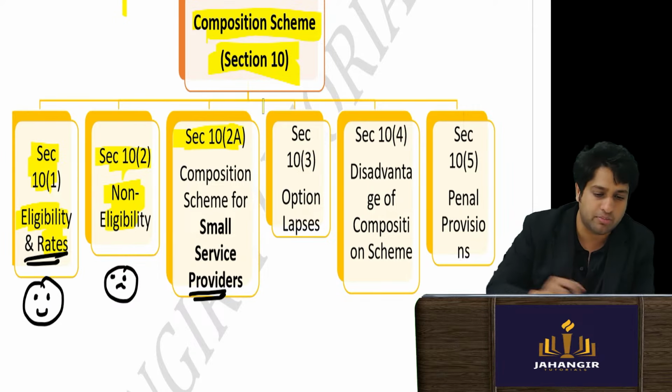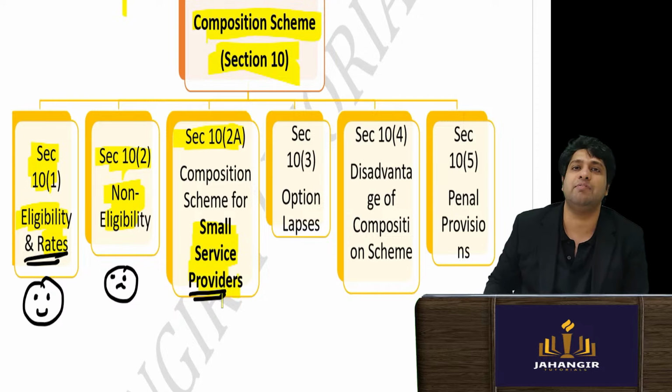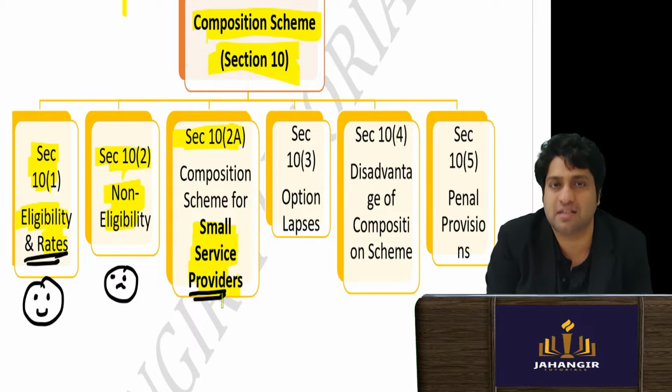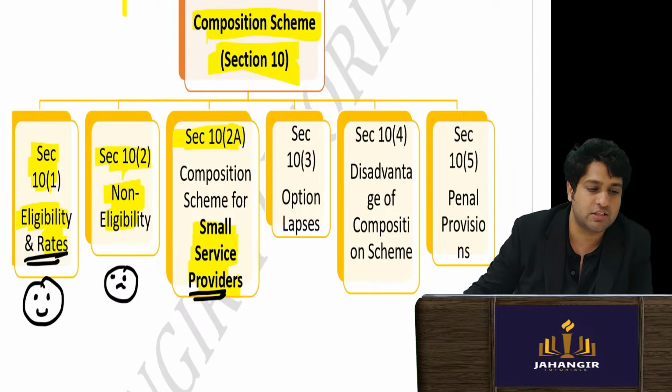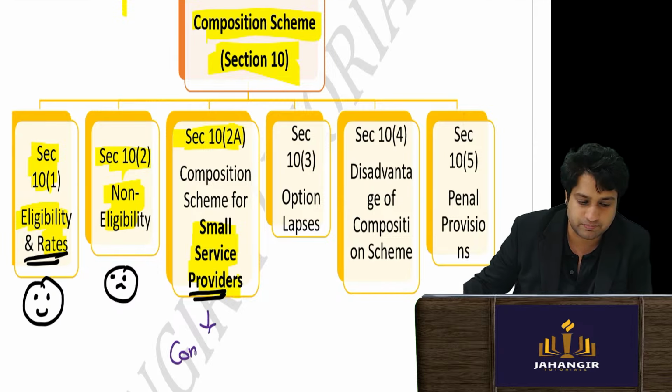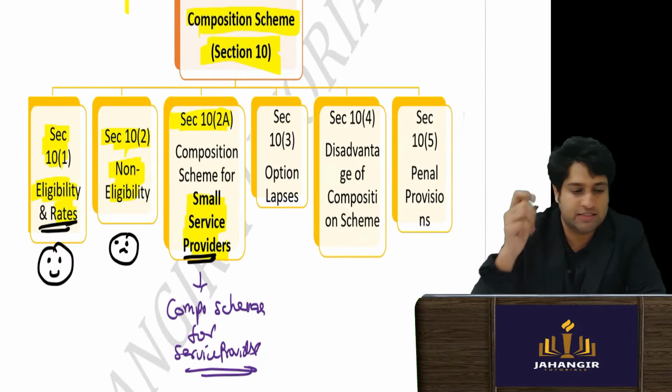Then the government brought through an amendment a composition scheme for service providers, that is under section 10 subsection 2a. So what is this? It's a composition scheme for service providers. Concept clear? Yes sir, understood, easy. Next.